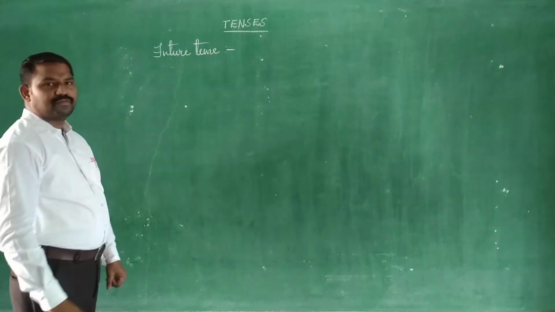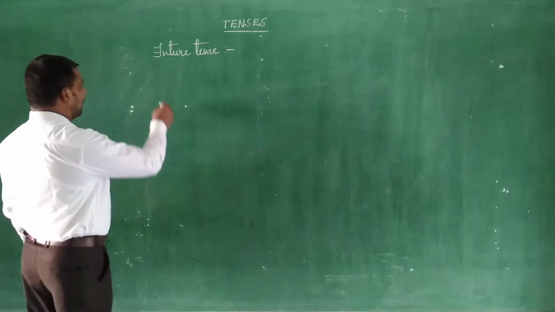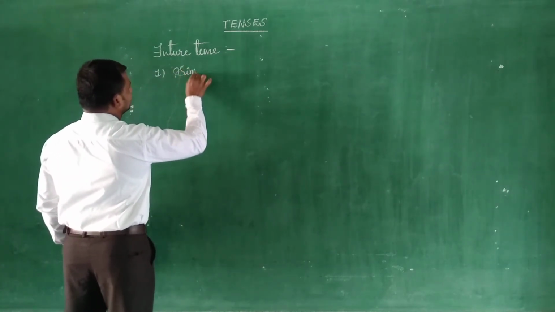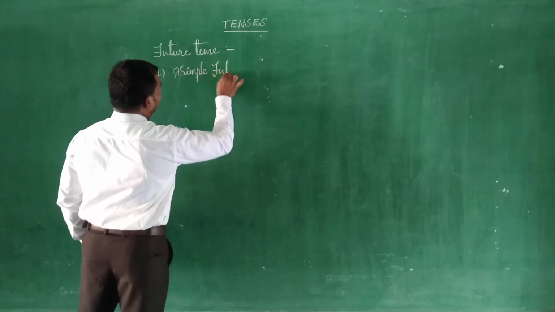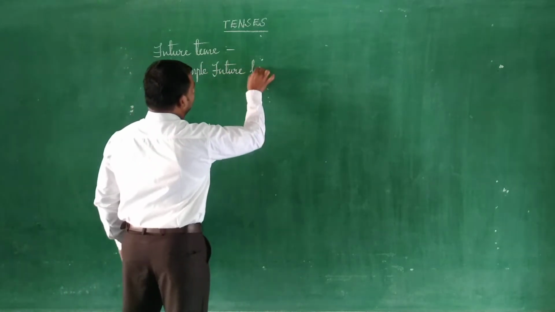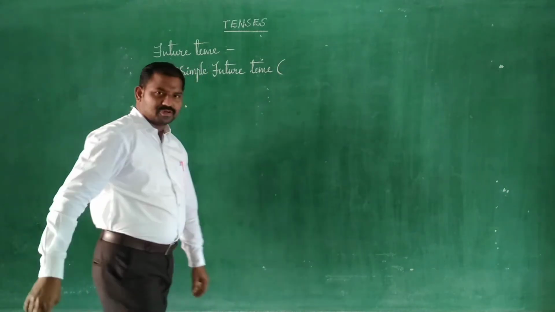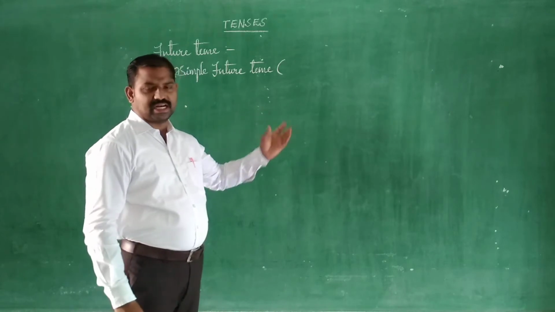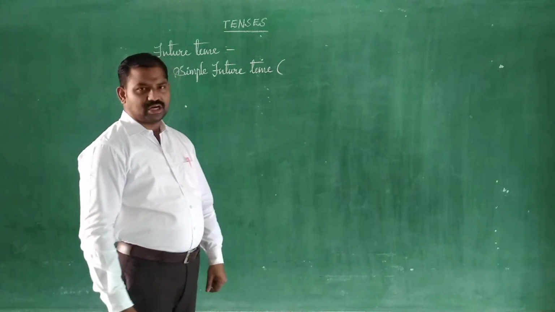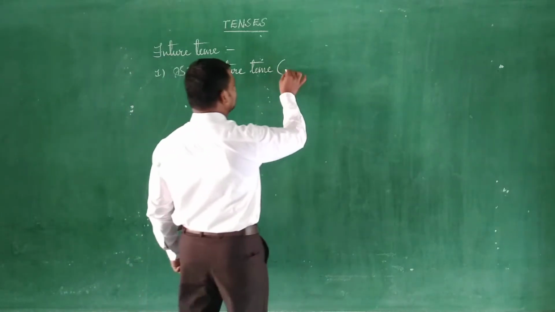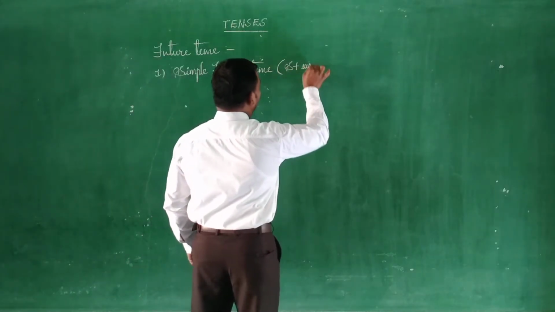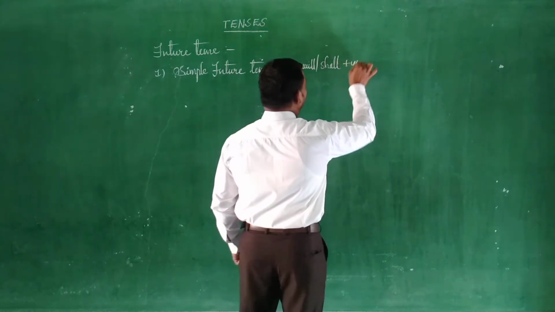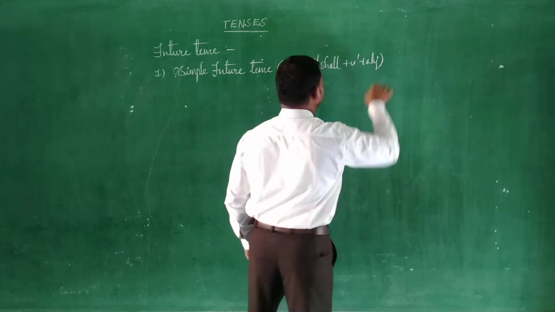has four different aspects. The first aspect that we have is simple future tense. This simple future tense has a different word structure. Let us see the structure of this particular tense. We have subject, and then we widely use will and shall, followed by verb 1 and object.